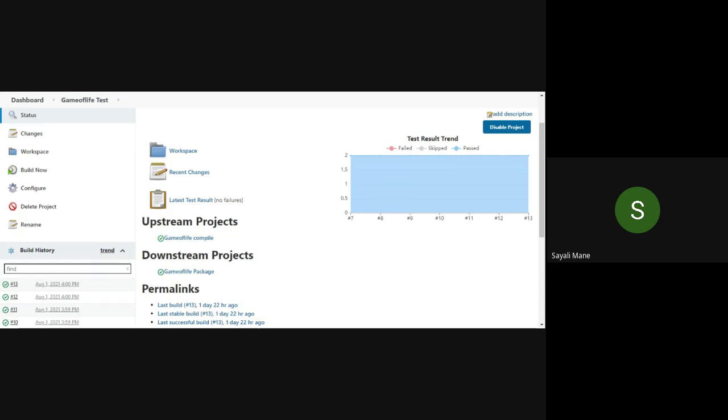No, ma'am. Can you just check once again, test result, here or somewhere like that? Just check on the left hand side also. Or simply refresh. Ma'am, don't we have to build?